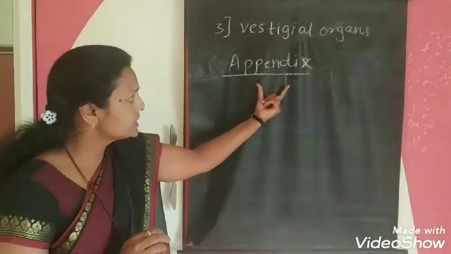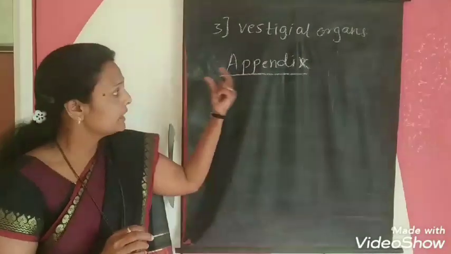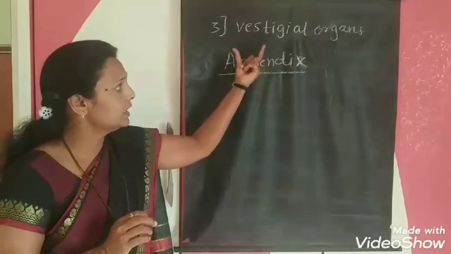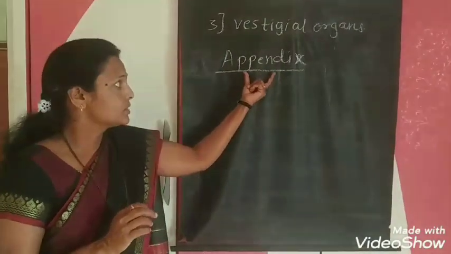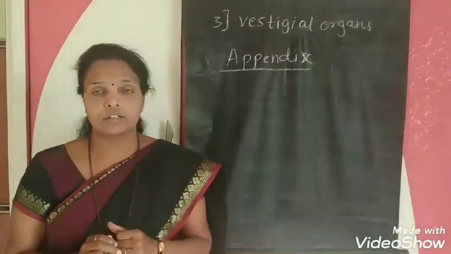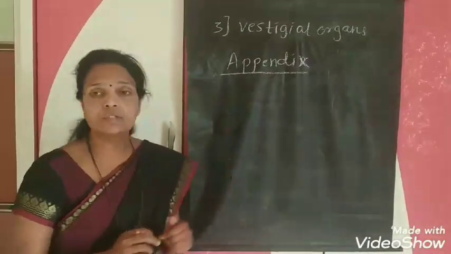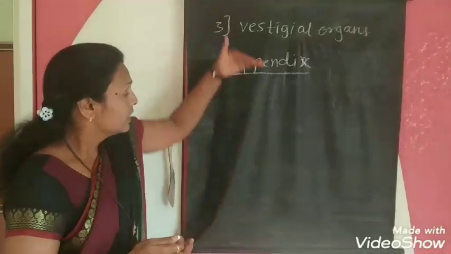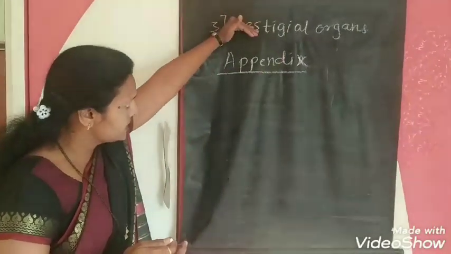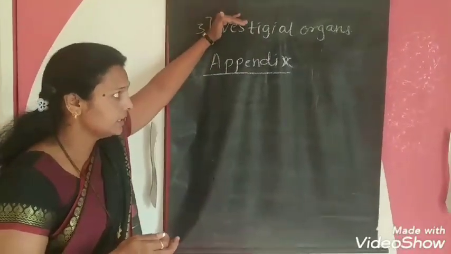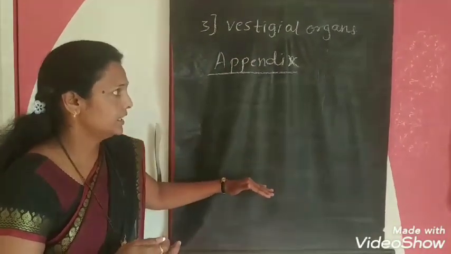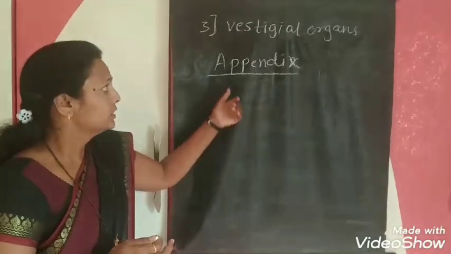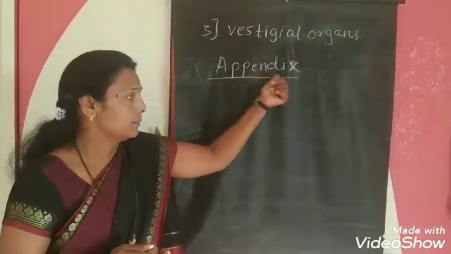This part is degenerated in some humans, but in some humans it occurs and it is a useless part. So it is called a vestigial organ. From this example also we can say that in ancient days it was there in humans, but nowadays it is degenerated. And so this is the proper example.